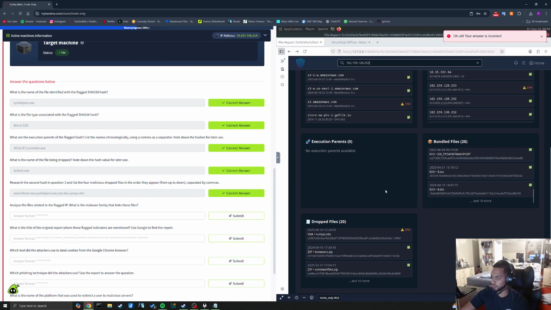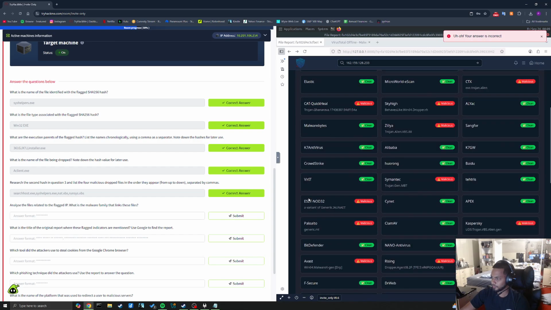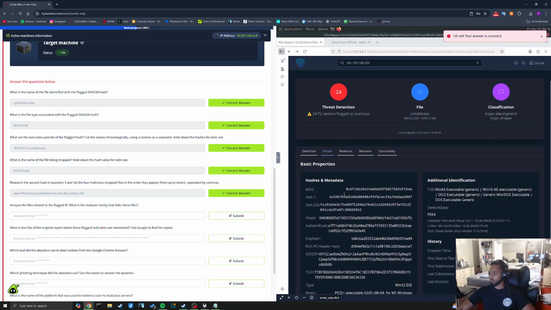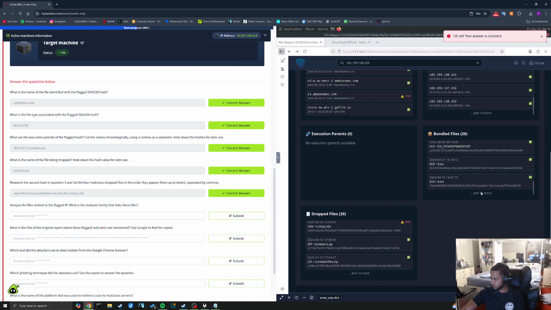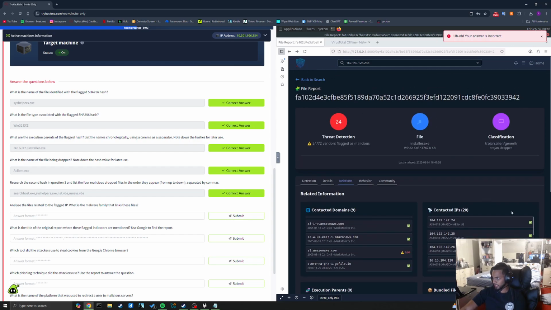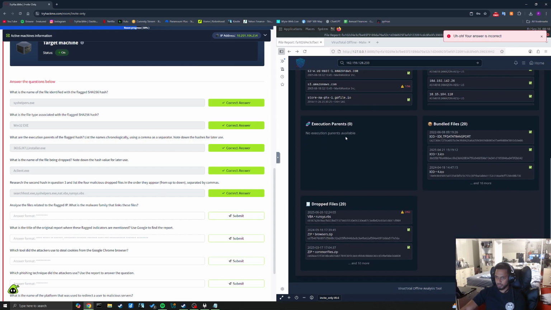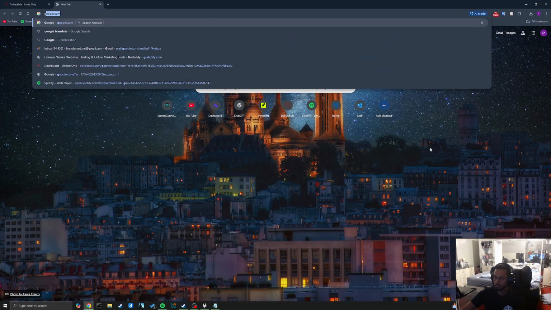Maybe I should go to a different tab here. That's just the vendors, basic properties, relations. And the only one I'm seeing is this flag as the contacted IPs, unless, no chances of that though. You know what? Oh, what is the malware family that links the files? Okay, maybe I just, whoops.